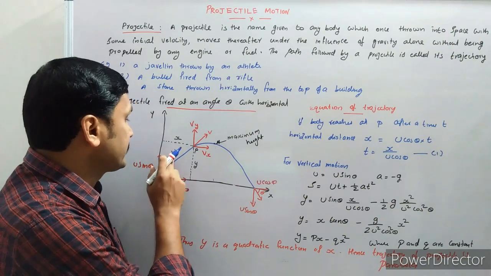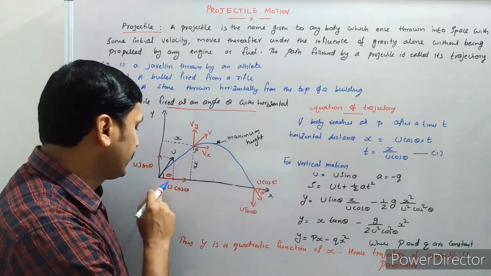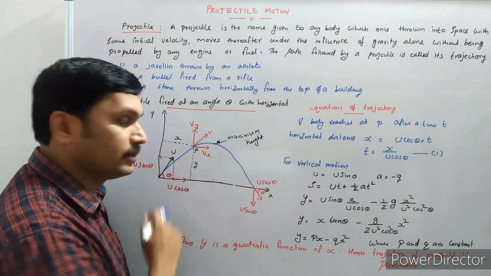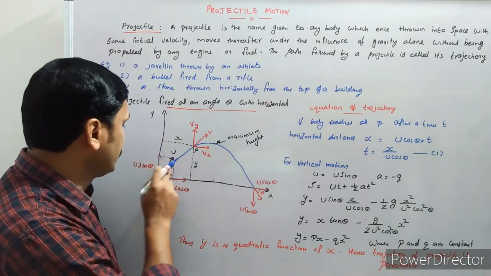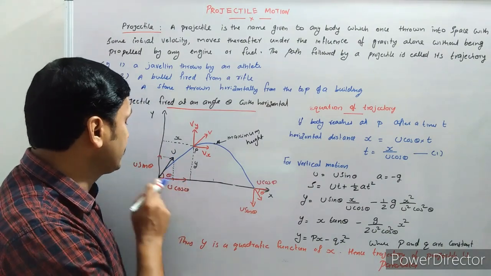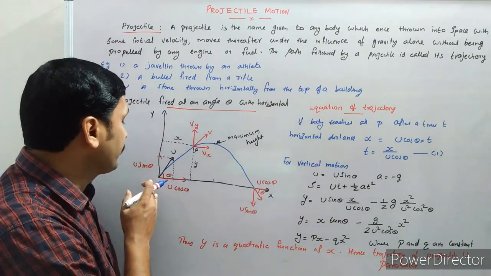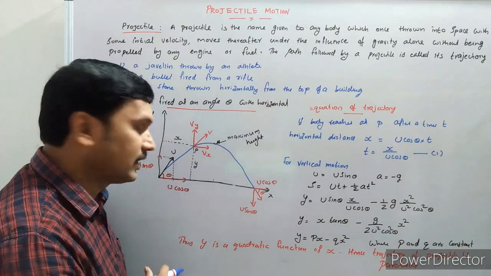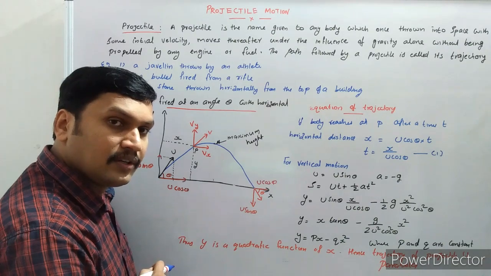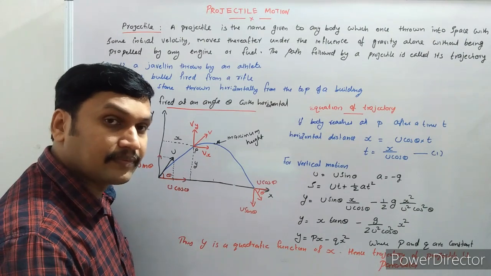Now, if you split this velocity into its horizontal and vertical components, you can see that u cos theta is along the horizontal direction. That's the horizontal component of u. And the vertical component of u is u sin theta. So we split the velocity u into u cos theta along the horizontal direction and u sin theta in the vertical direction.